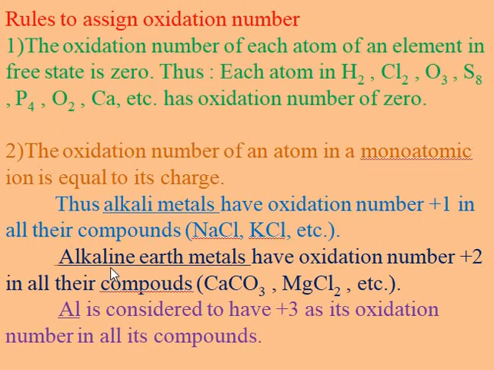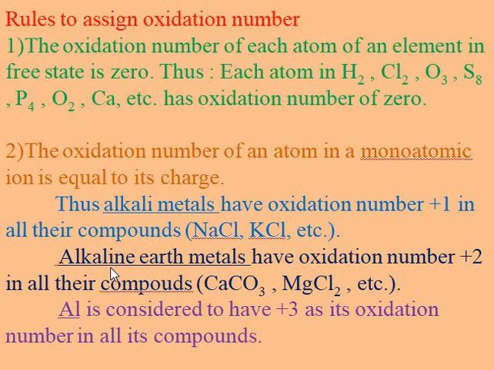Second is the alkaline earth metals. Alkaline earth metals have oxidation number +2 in all their compounds. For example, calcium carbonate, magnesium chloride, etc. Their outermost electron configuration contains ns2 electrons in the valence shell. These electrons are removed in the oxidation process and therefore the alkaline earth metal carries a +2 charge. Hence, +2 is the oxidation state of the alkaline earth metals.